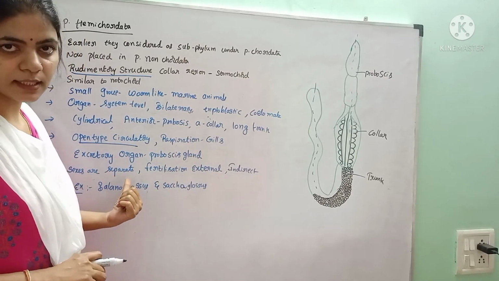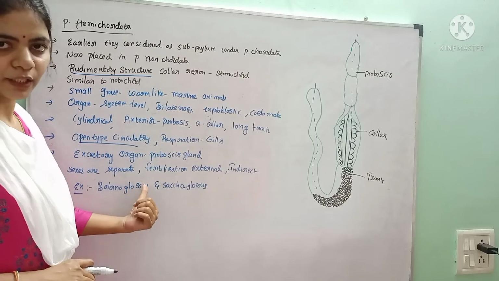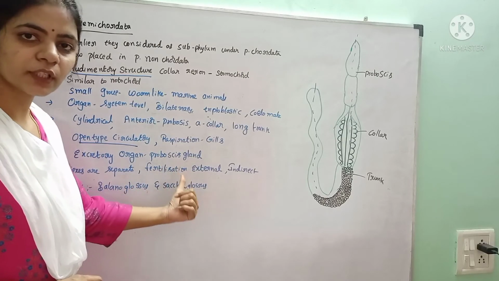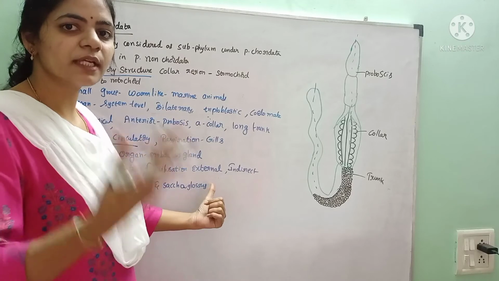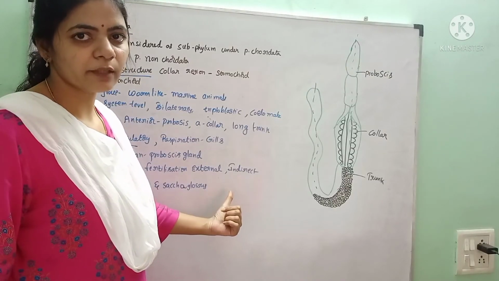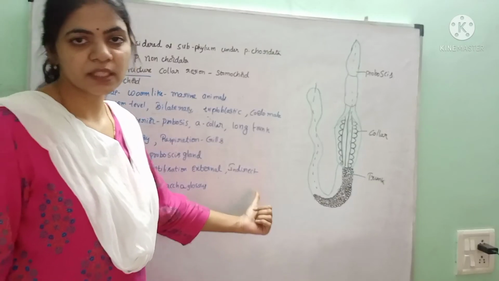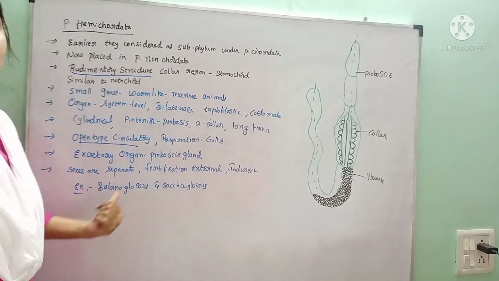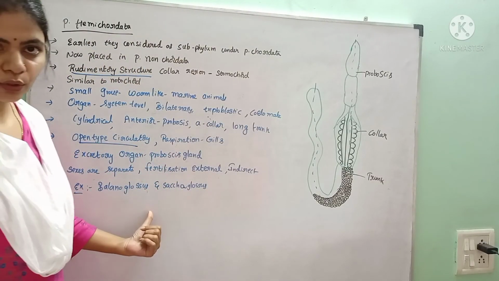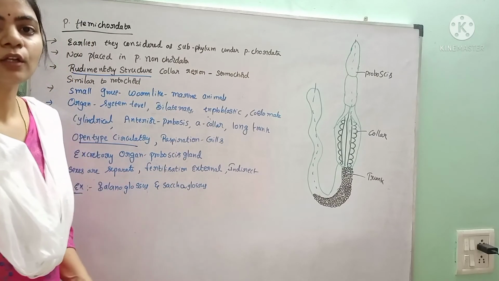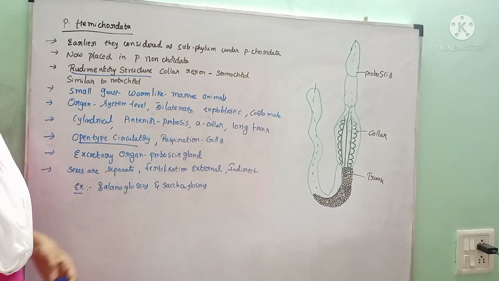And in this, the sexes are separate, hence these are dioecious animals, and the fertilization is external, that is outside the body of the female animal, and takes place in the water. And the development is indirect, that means larval stages are seen. Examples are Balanoglossus and Saccoglossus, the 2 main examples in the Hemichordata.